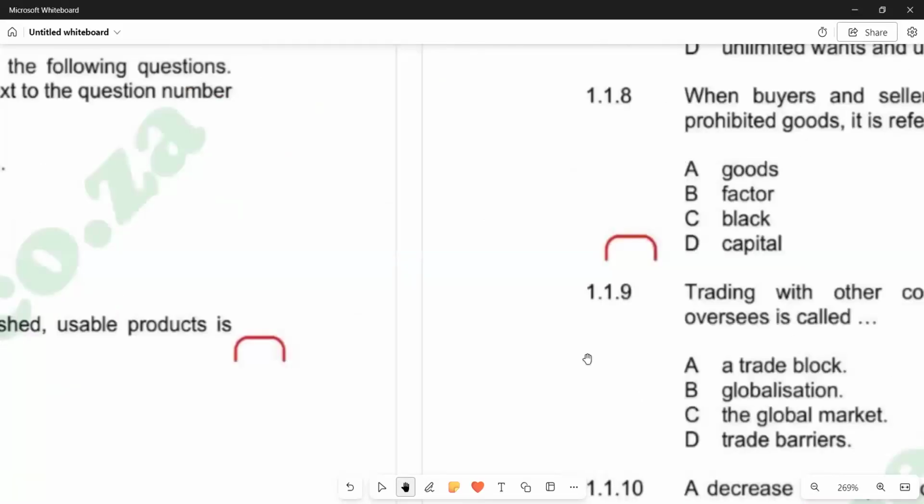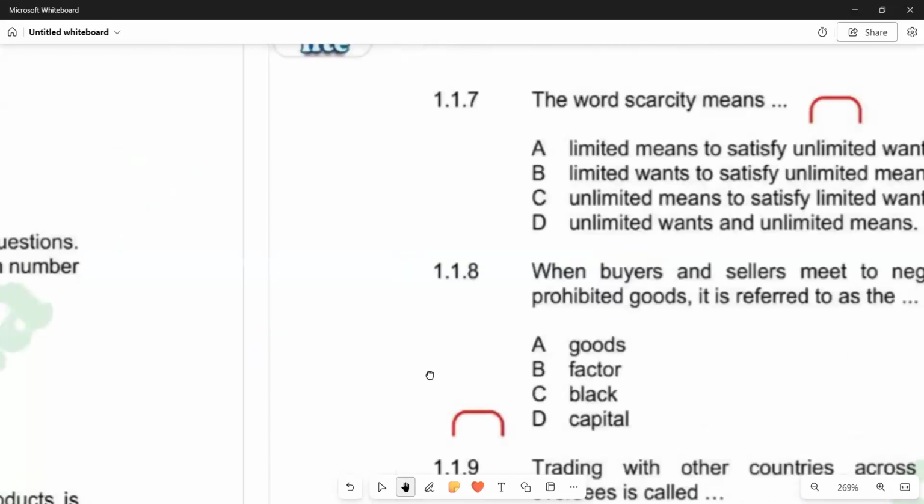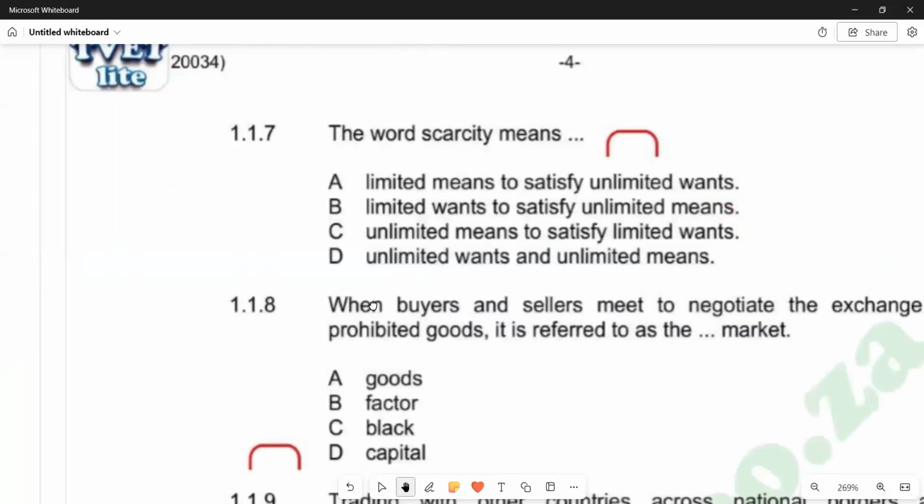Let's try to see. So 1.1.7 is saying the word scarcity means, let's go through the responses that we have. If you go through the responses, you're going to see that it means limited means to satisfy unlimited ones. So is that the meaning of scarcity? Then we go to 1.1.8. It reads